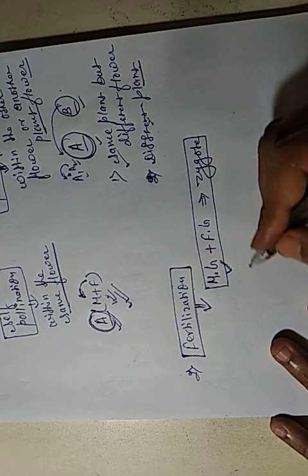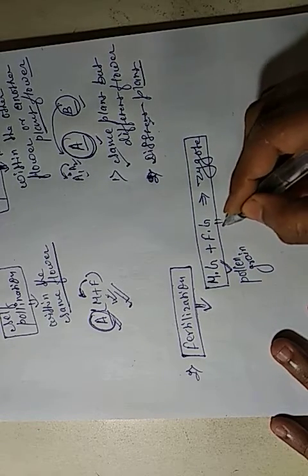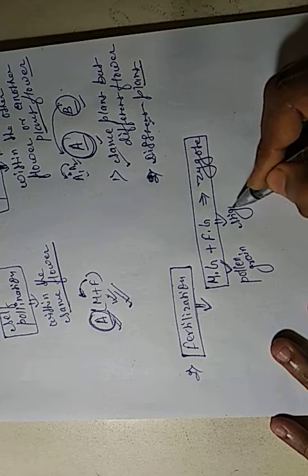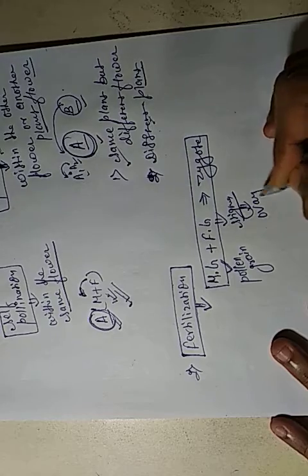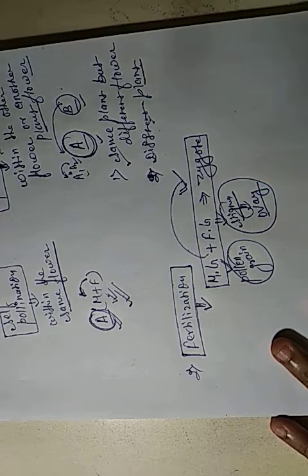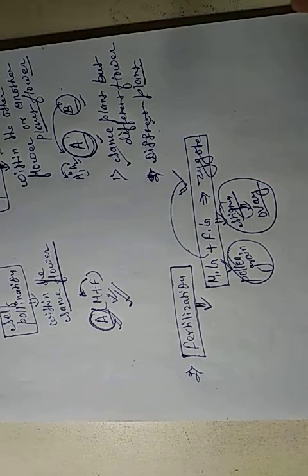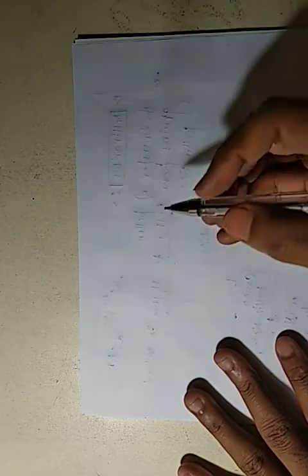Male gamete means pollen grain, and the female gamete is in the ovary. Both combine to form the zygote. This is the process of fertilization. Come to the diagram of the female body in which the fertilization takes place.